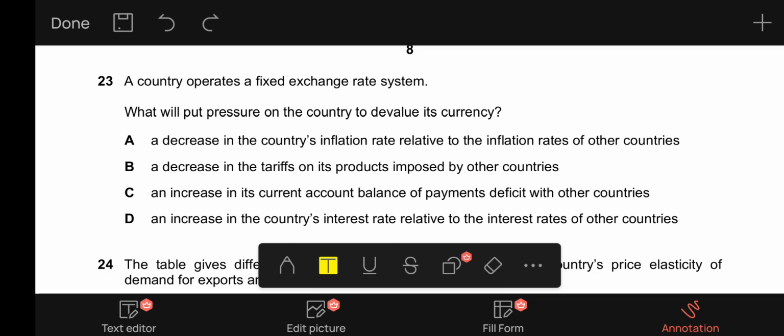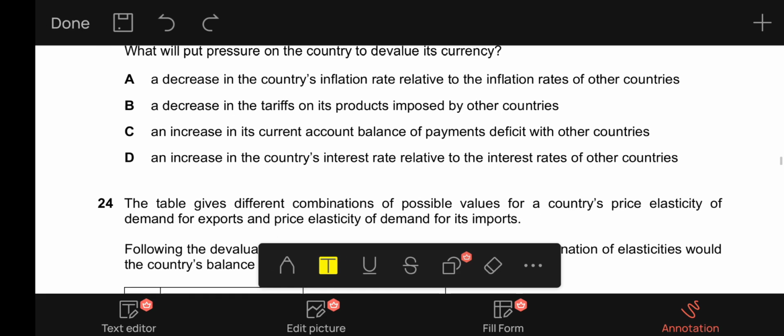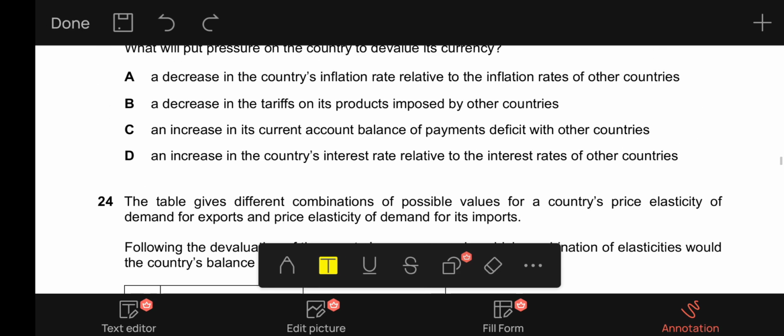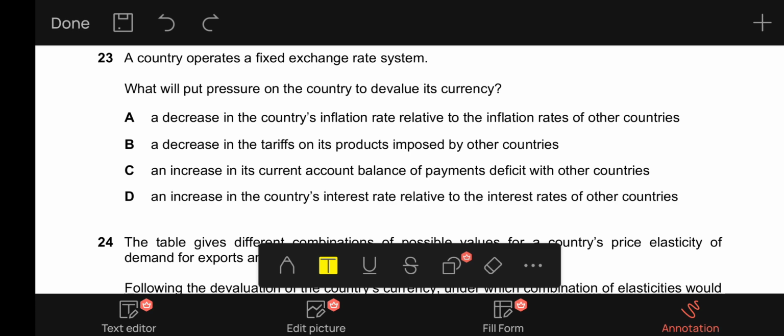Now, this is a reason that may put pressure on the country to devalue its currency, because a current account deficit can be detrimental to the growth of a country. So if the deficit increases in the current account balance of payments, the government will take action to devalue its currency if it is a fixed exchange rate system, and so C is our correct option. D says an increase in the country's interest rate relative to the interest rates of other countries. It is not the case with devaluation. So 23 has its answer C.